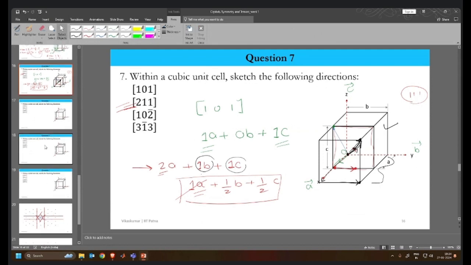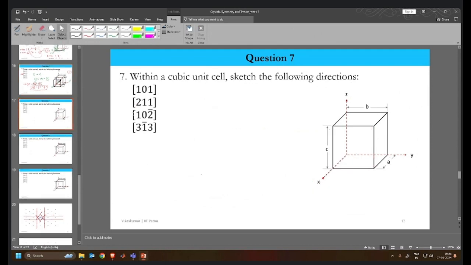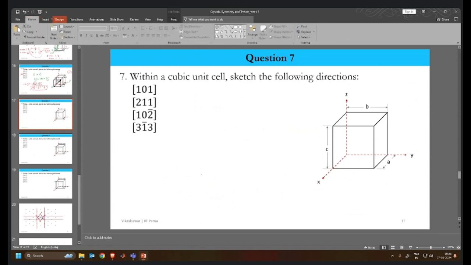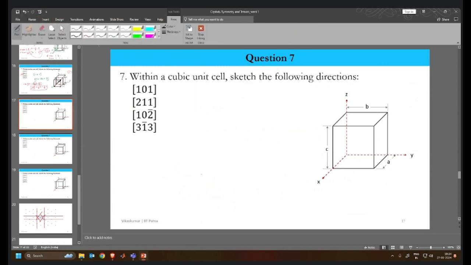Now let's go to the third question. That is 1 0 2 bar. Since negative is associated with one of the directions, what we need to do? Okay, let's write A, B, and C. With A we have 1, then we have 0 with B, and minus 2 with C, since 2 bar is nothing but minus 2.